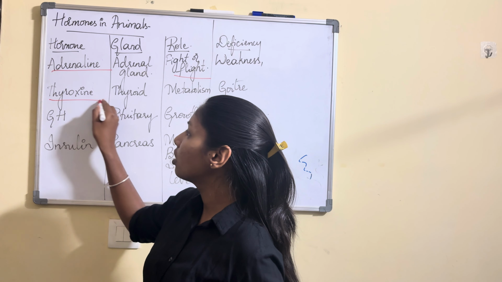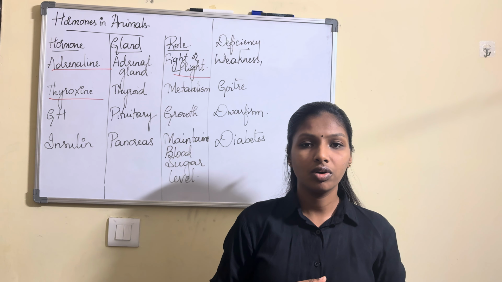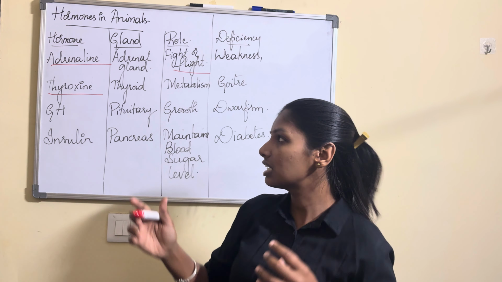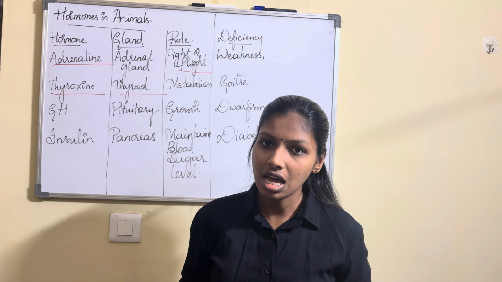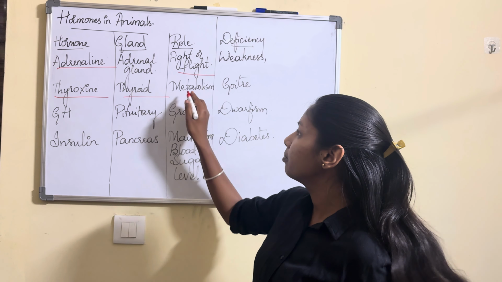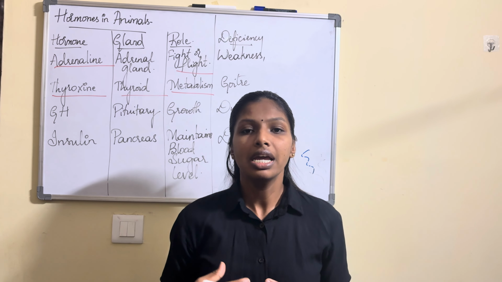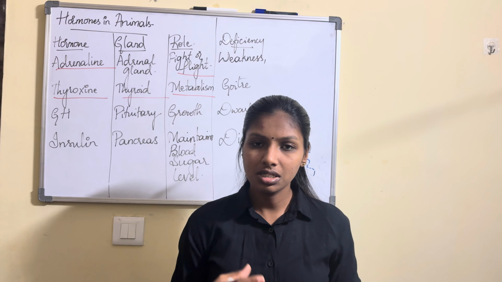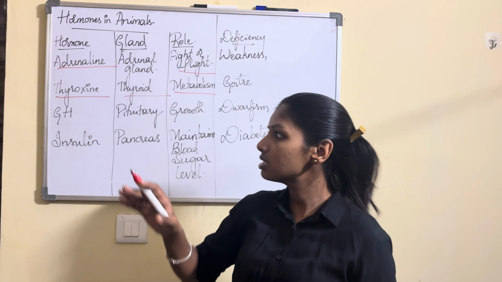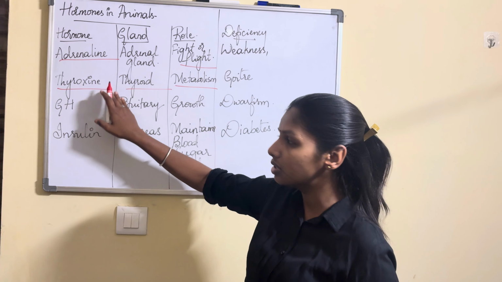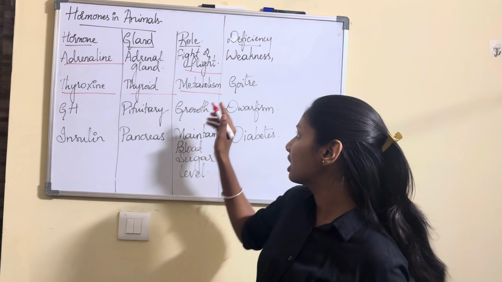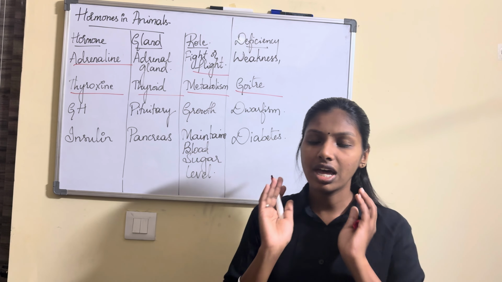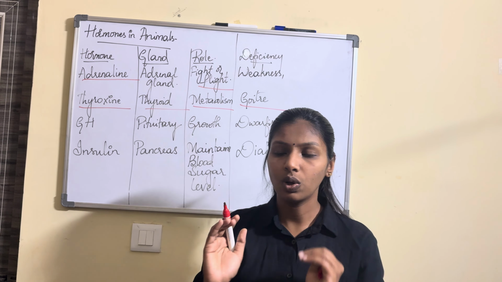And next comes the thyroxine hormone. Thyroxine hormone is generally released by your thyroid gland. This thyroxine hormone is important for the maintenance of metabolism, be it catabolism or anabolism. The entire metabolism is maintained by your thyroxine hormone. The deficiency of thyroxine generally leads to goiter, where the neck will be completely swollen.